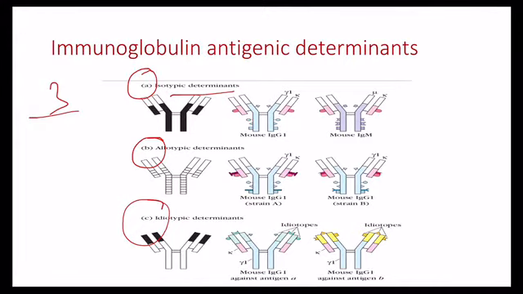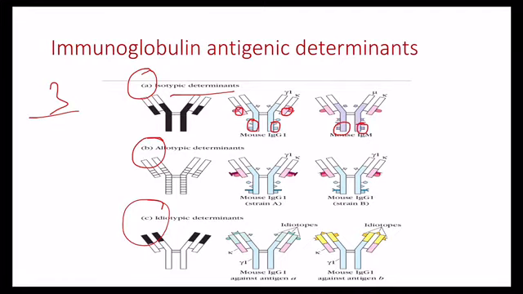These are the mouse immunoglobulins IgG1 and IgM, with differences in the constant region. This is the constant region of the L chain, and this is the constant region of the H chain.